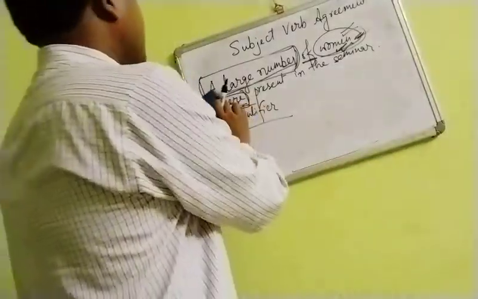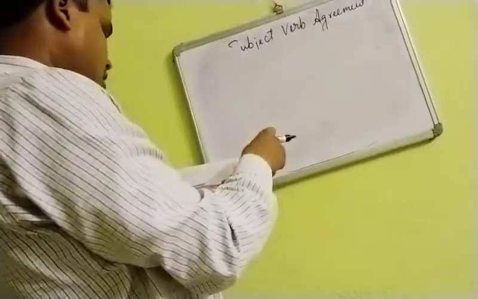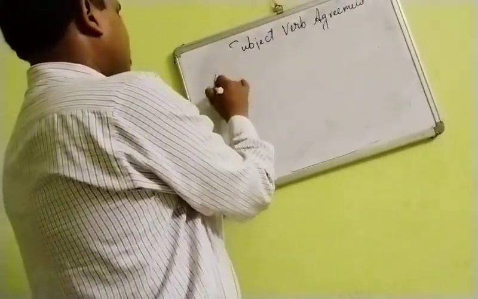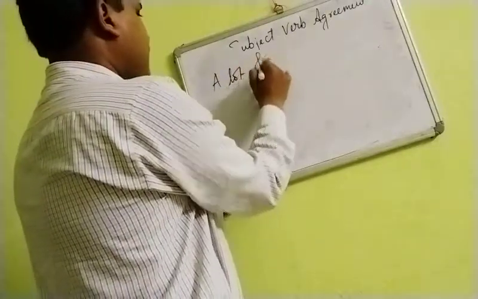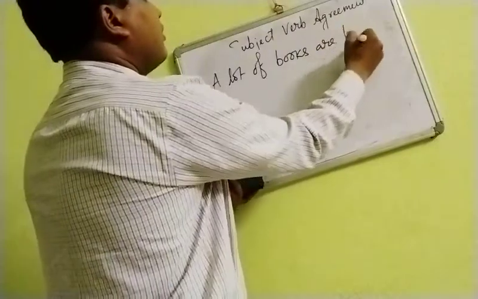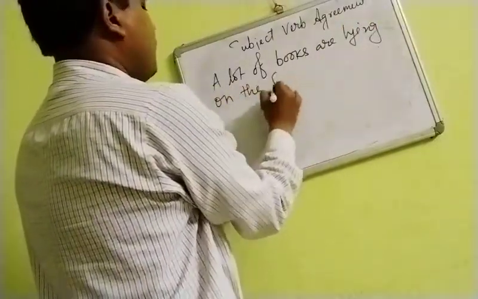Now here you can see, if you go to this rule, a lot of books are lying on the floor.